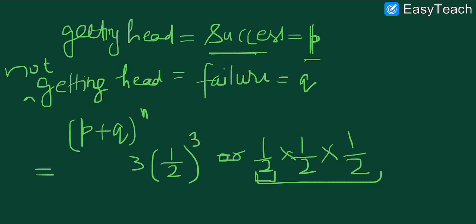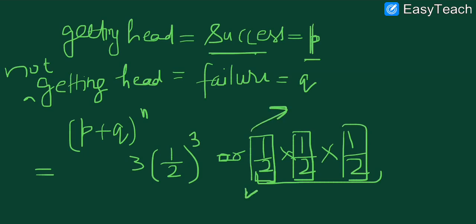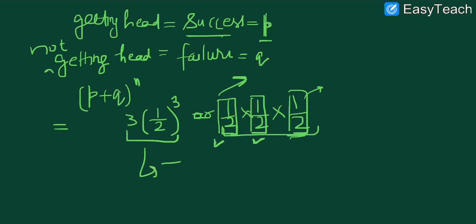When the coin is tossed one time, we can get head with probability half, we can get head in the second trial with probability half, and we can get head in the third trial also with probability half. So the total probability will be 3 into (1/2)^3. I think this is clear to you, that this represents the total probability.